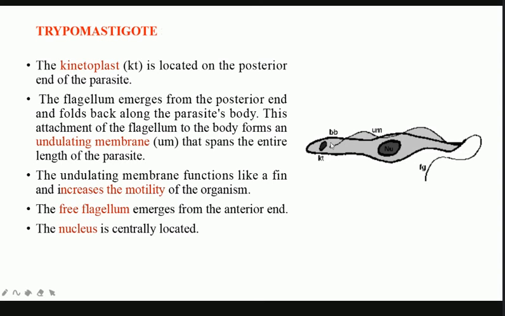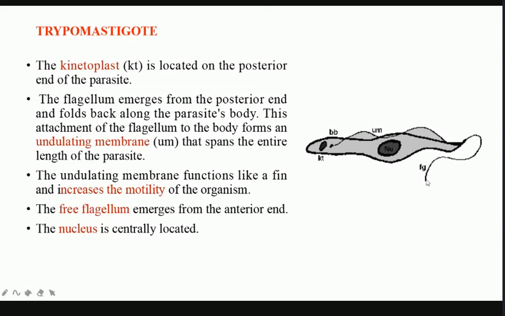So the undulating membrane runs all across the body, and only at the anterior end is the free flagellum present. So: posteriorly located kinetoplast, basal body near the kinetoplast, undulating membrane all across the body length, free flagellum at the anterior end, and a centrally located nucleus. That is all you have to remember.